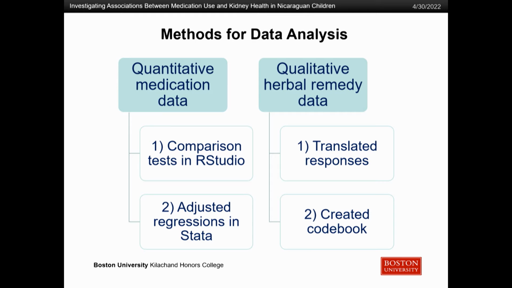And this is just a breakdown of the methods that I used. So again, there's a quantitative and a qualitative arm. For the quantitative approach, I first did initial comparison tests in RStudio and then tried to recapitulate those findings in Stata using adjusted regressions. And then I also did a qualitative data piece, which I'll talk more about later, where I translated free responses about those herbal remedies from Spanish to English and then created a code book with labels that I used to analyze that qualitative data.